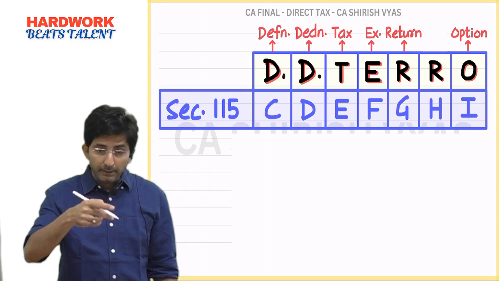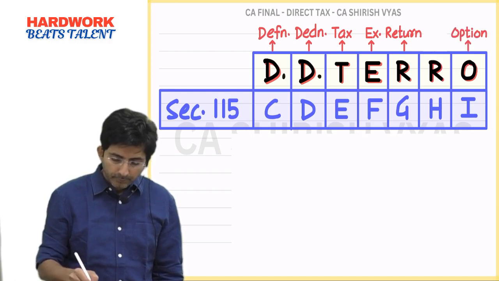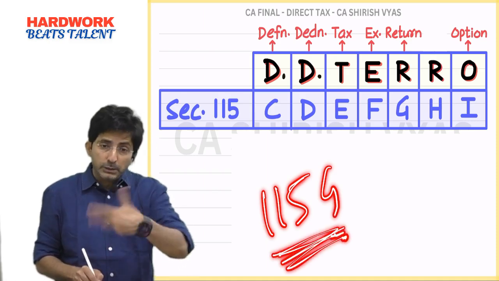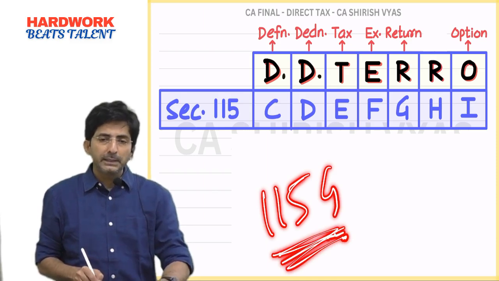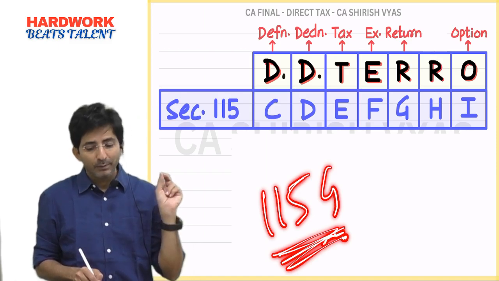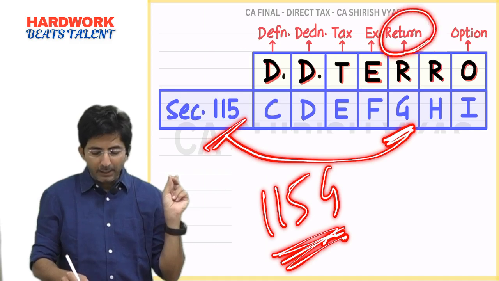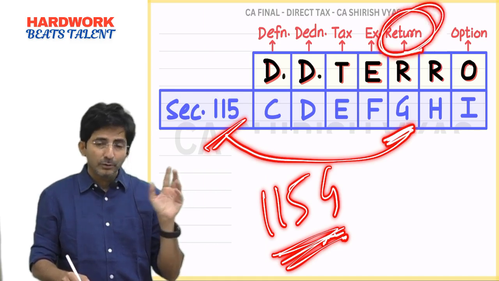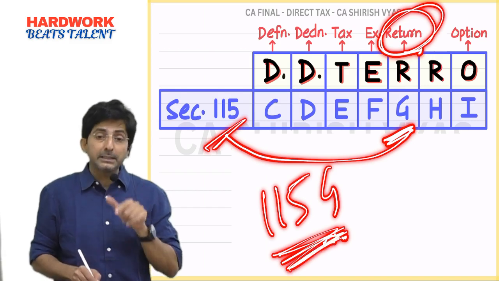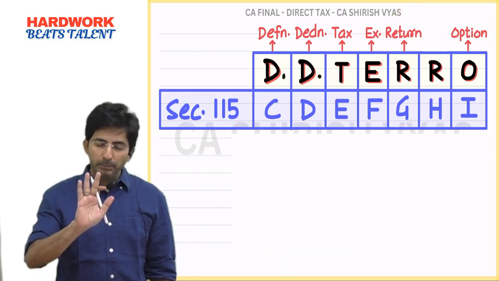In one exam, they had created a question like this. In the question only, they had written section 115G. Means the framing of the question was with 115G. So imagine if a student doesn't know 115G, how will he answer? So now you can say 115G is about what? He is exempt from filing of return. So accordingly you can answer. But sometimes they frame the question in such a way that only if you know the section number will you be able to answer. So wherever sections are relevant, please respect it.